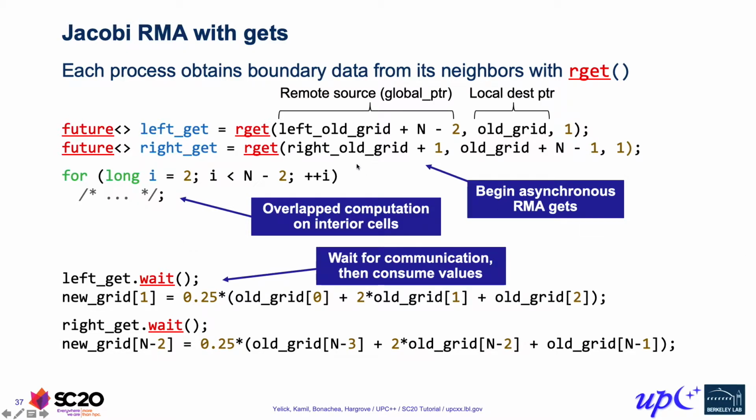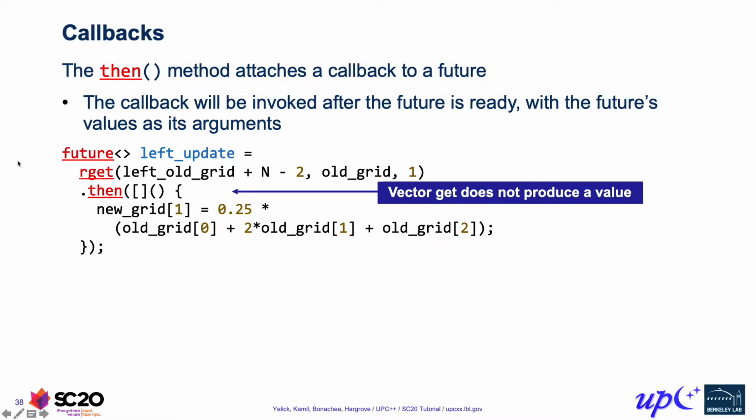With this version of the code, we're launching our asynchronous operation at the beginning of our iteration, and then we do the wait for it and the dependent computation at the end of our iteration. There's actually a better way to express this dependency, which is to use a callback to attach the computation directly to the result of the arget. So let's take a look at how to do that.